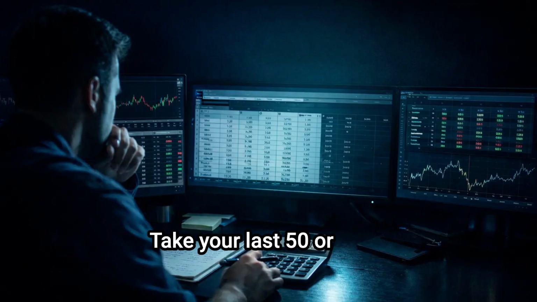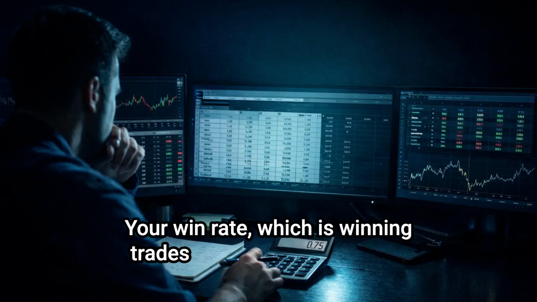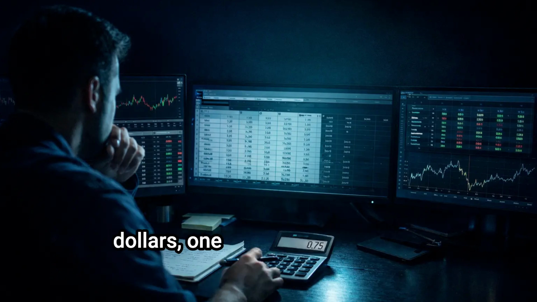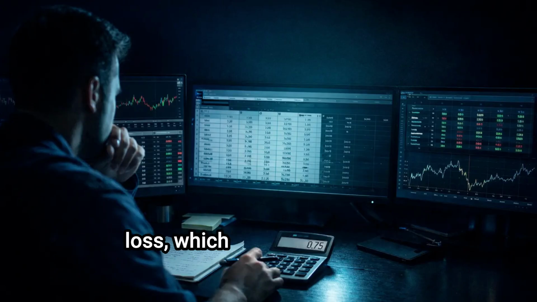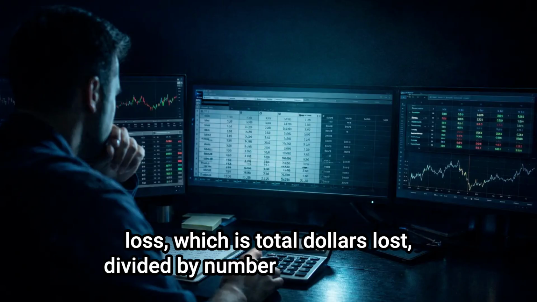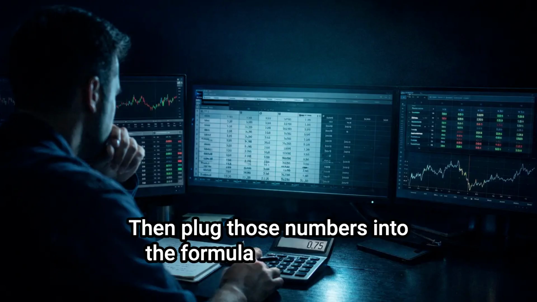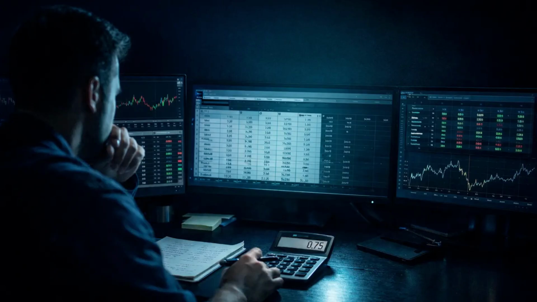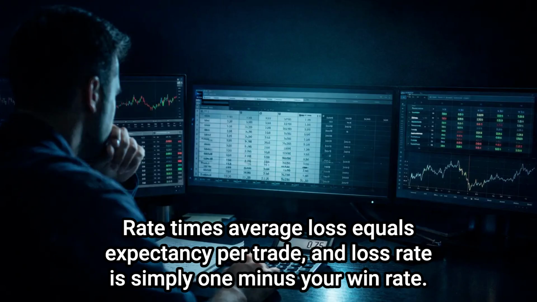Take your last 50 or more trades and find three numbers. Your win rate, which is winning trades divided by total trades. Your average win, which is total dollars won divided by number of winning trades. And your average loss, which is total dollars lost divided by number of losing trades. Then plug those numbers into the formula. Win rate times average win minus loss rate times average loss equals expectancy per trade, and loss rate is simply 1 minus your win rate.